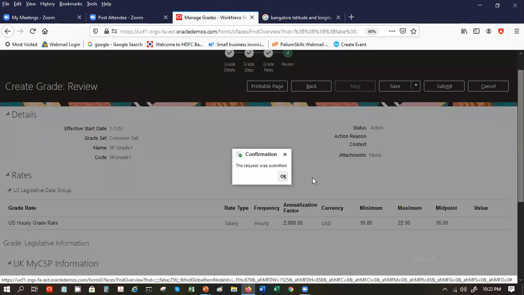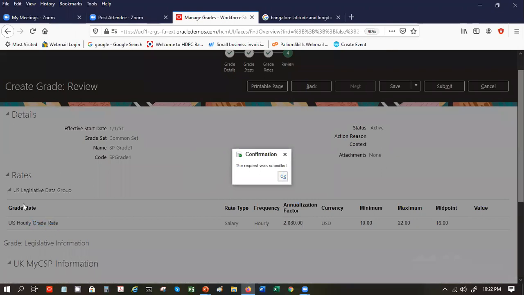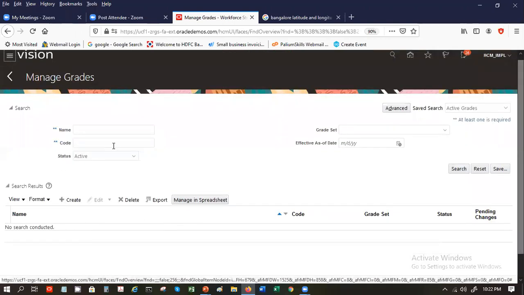So our grade that we have defined, SP grade, is now part of this US hourly grade rate. So we can pull up our SP grade and check it.